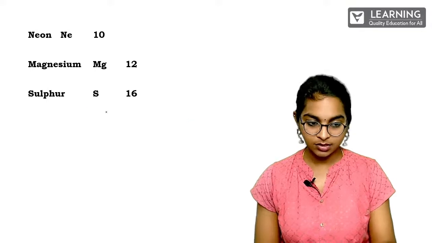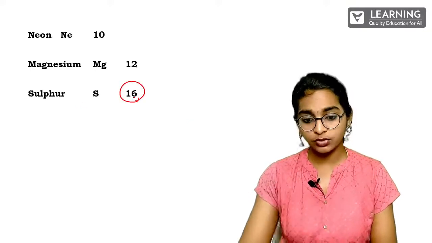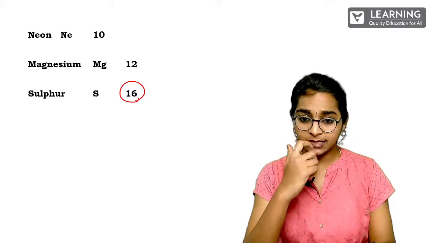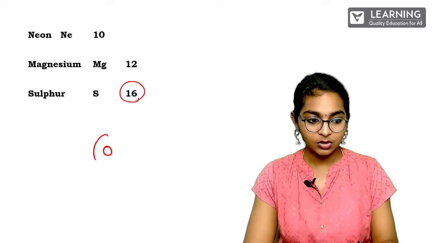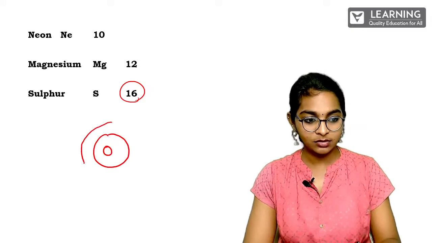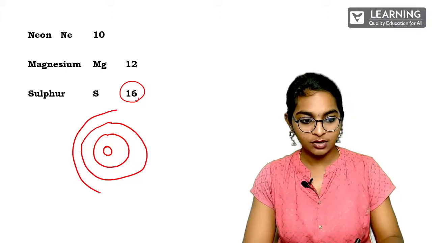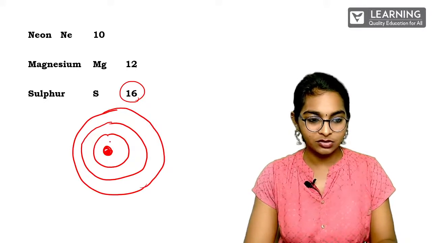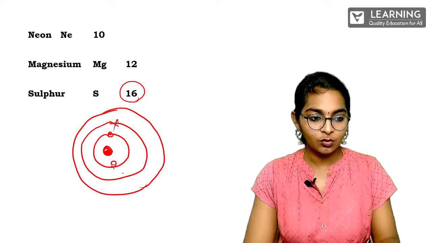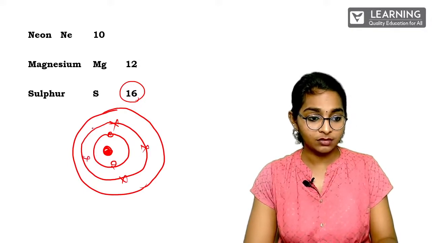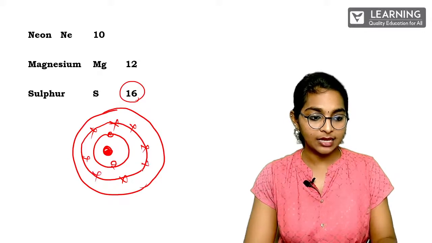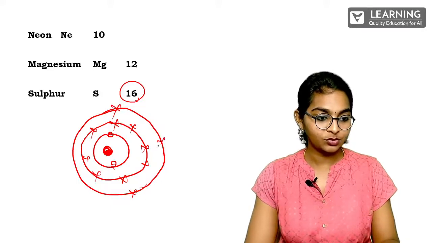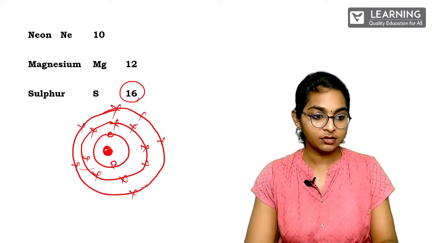Clear? Good. So next, sulfur. So sulfur, again it is 16. We can draw it very easily. You have to draw again 1, 2, and then you have 3. K, L, M. In the center, of course, it's a nucleus, and you have 1, 2, 3, 4, 5, 6, 7, and 8. Correct? And then here what you have? You have the remaining 6. 2, 3, 4, 5, 6.